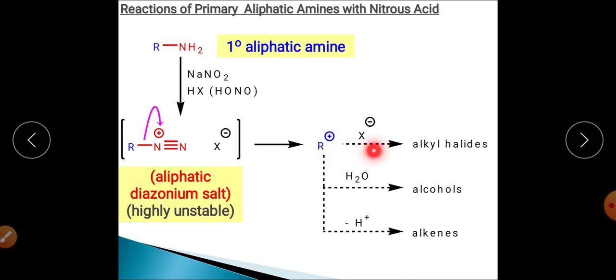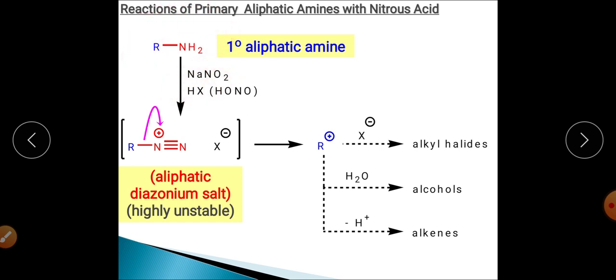It may react with X negative to form alkyl halide, it may react with water to form the alcohol, it may lose H positive and give rise to the alkene. So these are the different kinds of products that can be synthesized by reaction of primary aliphatic amine with nitrous acid.